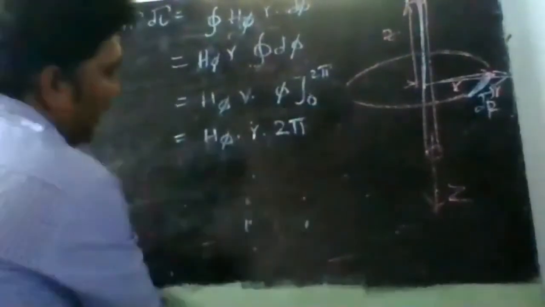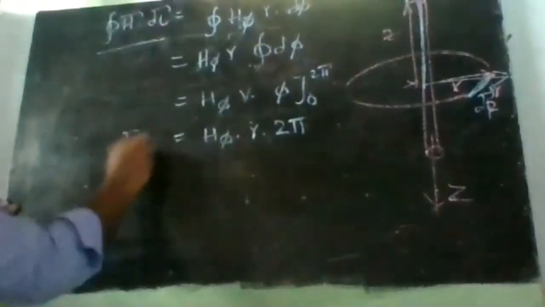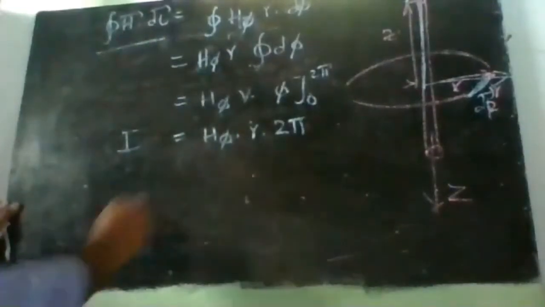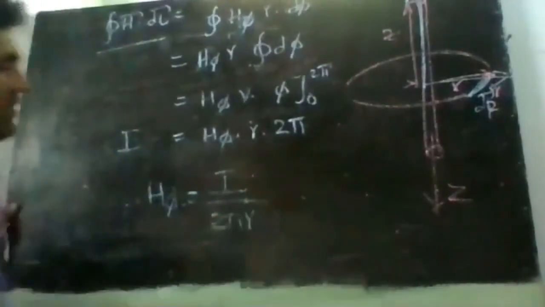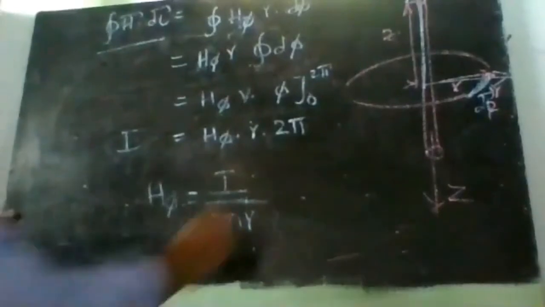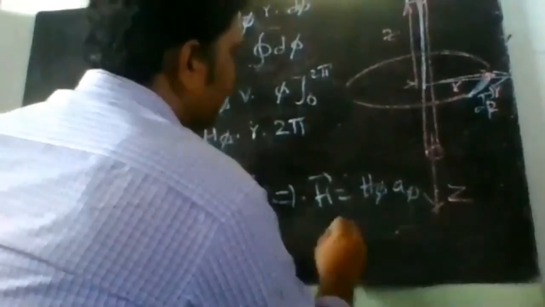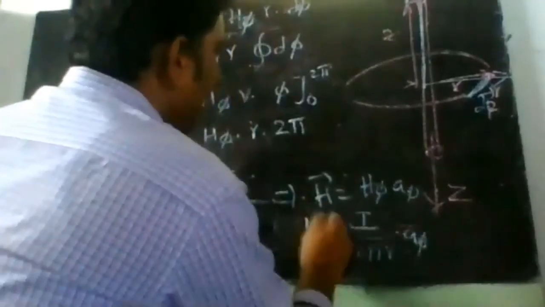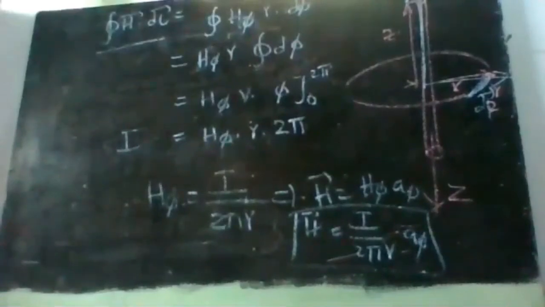Now as per Ampere's law, this value will be equal to the current, so the integral of H dot dl is nothing but I. Therefore H phi is equal to I by 2 pi r. So H bar is equal to H phi a phi, which is I by 2 pi r into a phi. This is the same as what we calculated from Biot-Savart's law. So without knowing this also, we can directly calculate using Ampere's law.